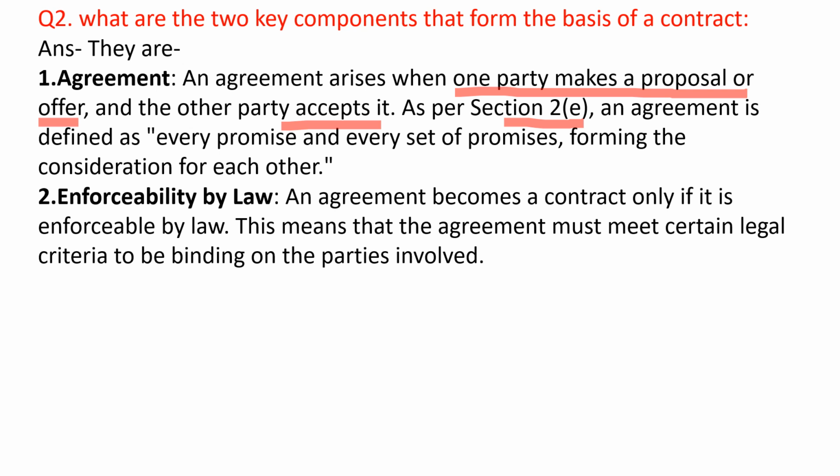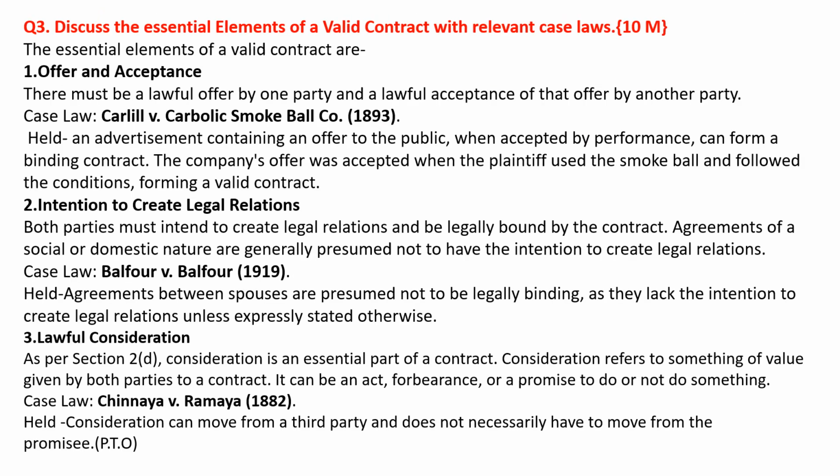Enforceability by law. The second key component is that an agreement becomes a contract only if it is enforceable by law. This means that the agreement must meet certain legal criteria to be binding on the parties involved. Discuss the essential elements of a valid contract with relevant case law. This could be a question of 10 marks.